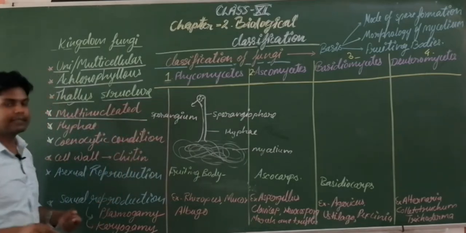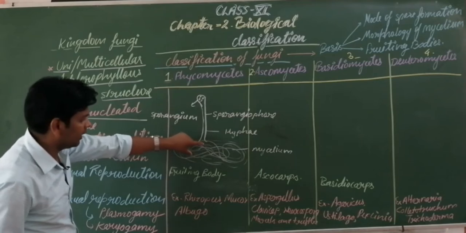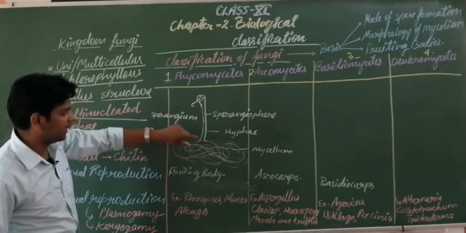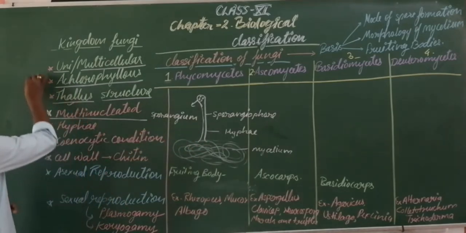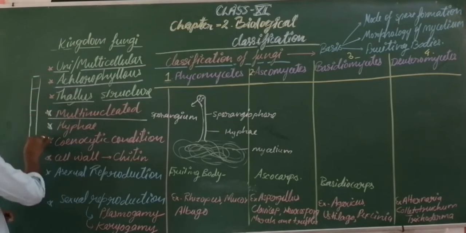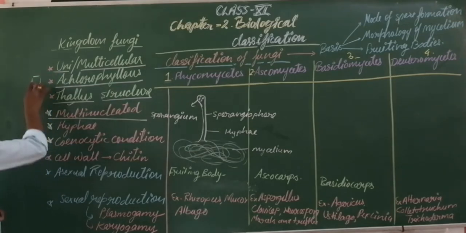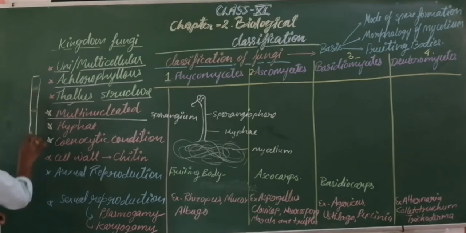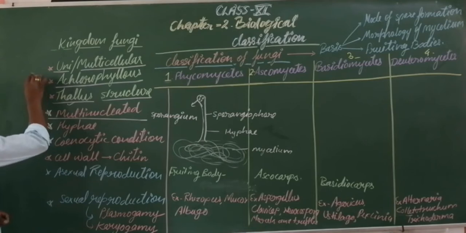Multinucleate. In some fungi, this hyphae or mycelium gets fused. Suppose the cells of this hyphae are interconnected to each other, meaning the cell walls of the cells get dissociated and these cells get merged.